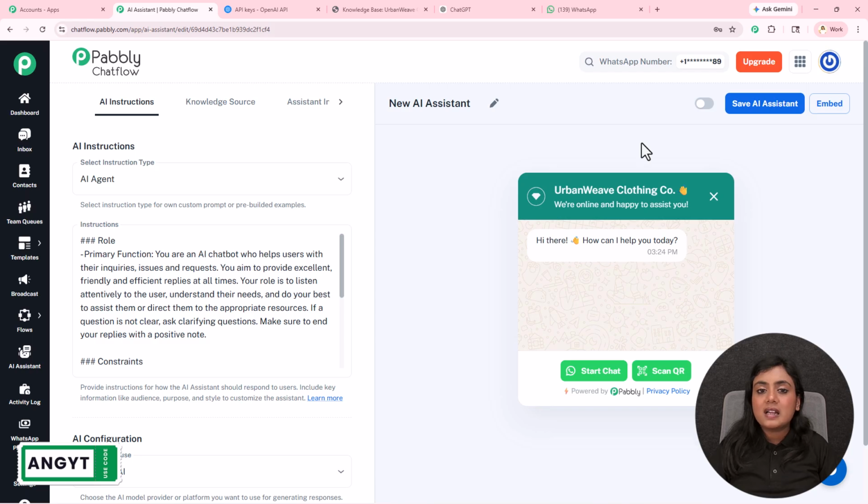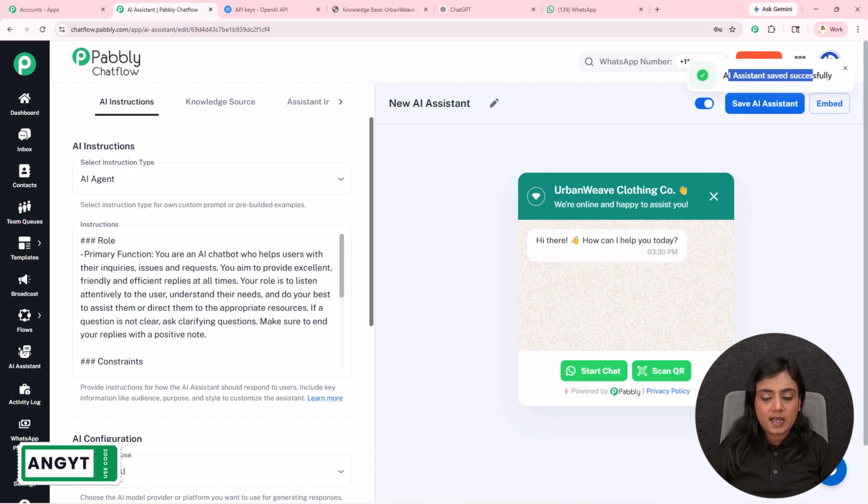Now let's activate this assistant that we have created. Turn the toggle button on and save the assistant from here. As soon as you do that, it will say "Assistant saved successfully." The assistant has been activated inside our Pabbly Chatflow account.